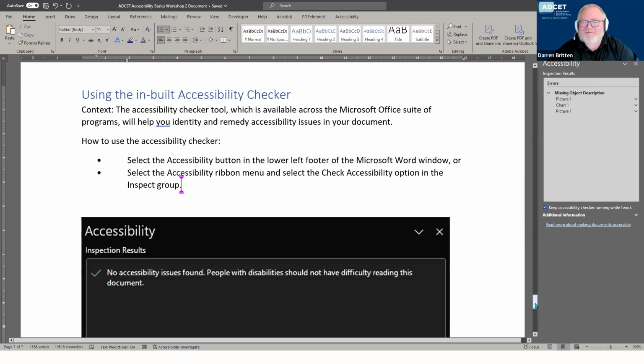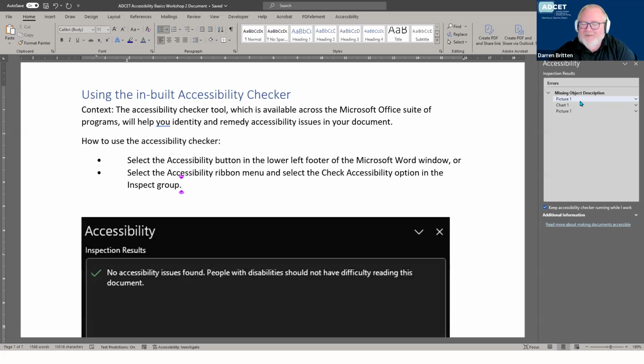It might say, "Oh, check the contrast, investigate." So you can correct things at the time, rather than using exactly that same thing consistently all the way through the document, getting to the end, doing a check and finding out that what I've done needs to be fixed across all instances. So it's handy, if you've got the time, to put the accessibility checker on while you're building the document and just monitor at the side when it comes up with things. Like, oh, this picture doesn't have alt text. That's right, I forgot to put alt text, or maybe this one is decorative, so I can just be proactive on that picture. It just helps keep accessibility front of mind while you're working on the document.